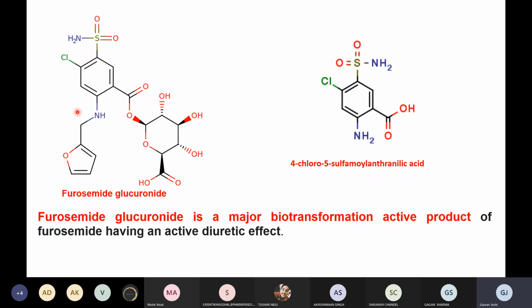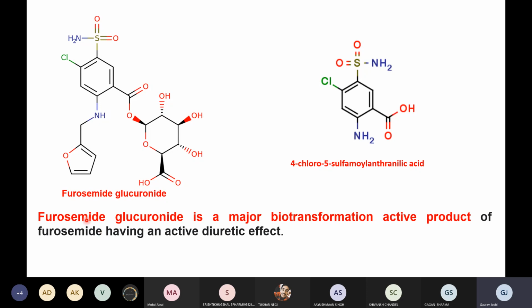The second is this molecule getting cleaved to form 4-amino benzene sulfonamide, again an important precursor which has the activity. Basically this is called 4-chloro-5-sulfonamyl anthranilic acid, right? What is happening is it is just cleaving from this side, and this results in this molecule. The carboxylic acid is intact, right? So this is the thing.